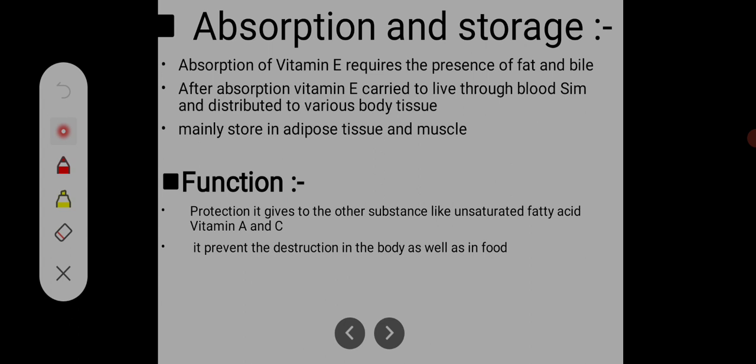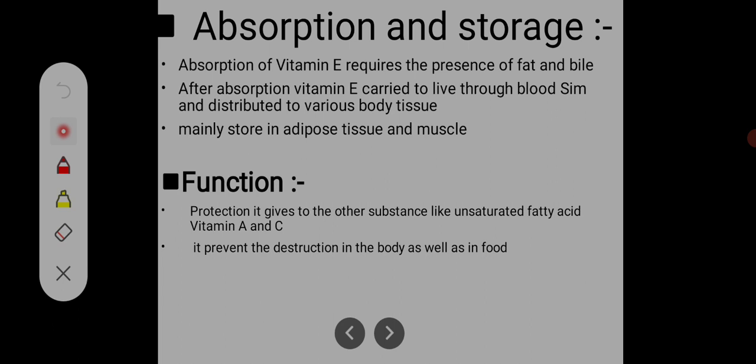Then absorption and storage of vitamin E. Here we get one pattern in every vitamin we discuss: first the definition or introduction, including food sources, then absorption and storage, and then the function.